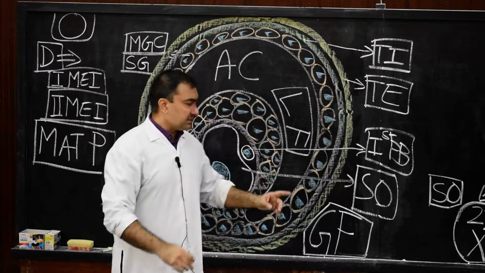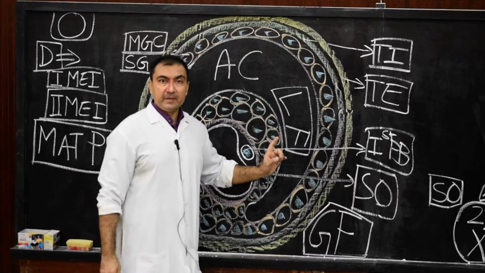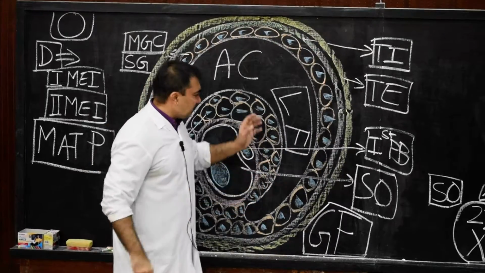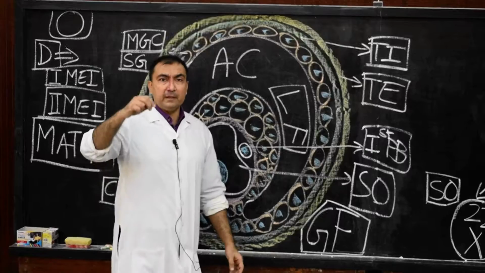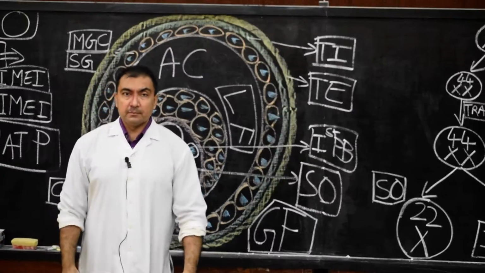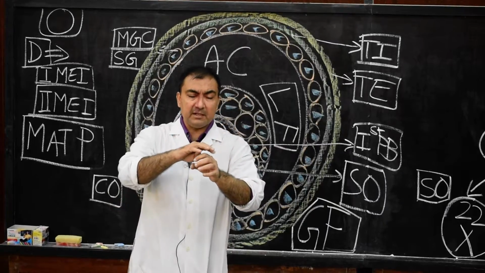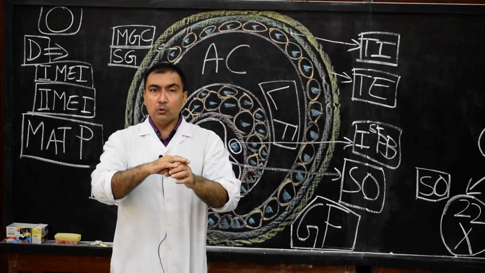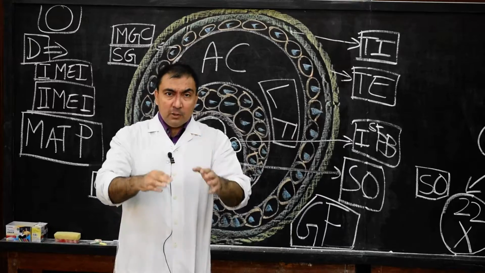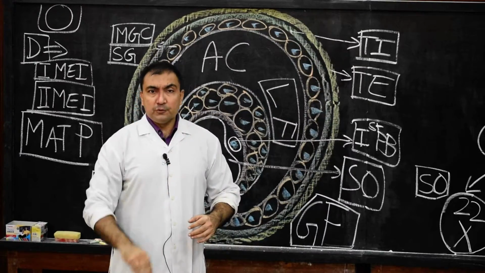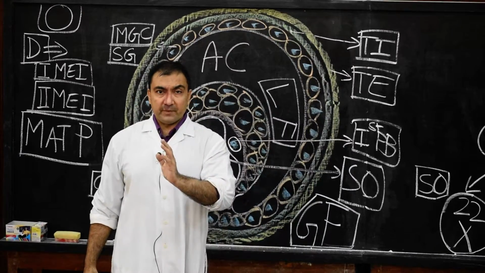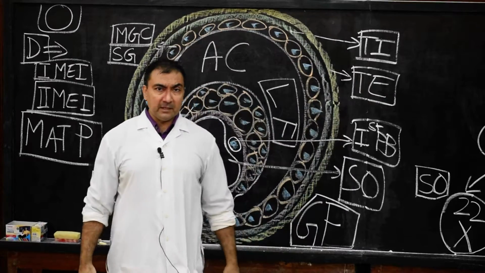Now this Graafian follicle is ready for ovulation, and it will reach a size of around 10 mm, located just immediately below the cortex of the ovary. Now we enter the second stage of oogenesis with ovulation. Up till here, please note down, it is often asked as a short note.